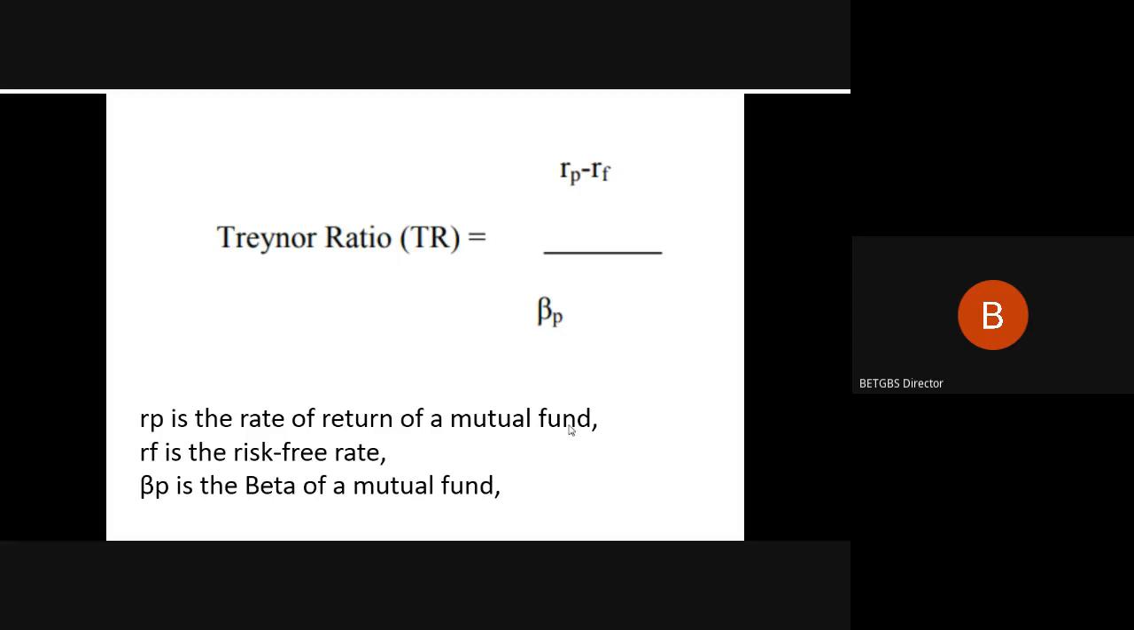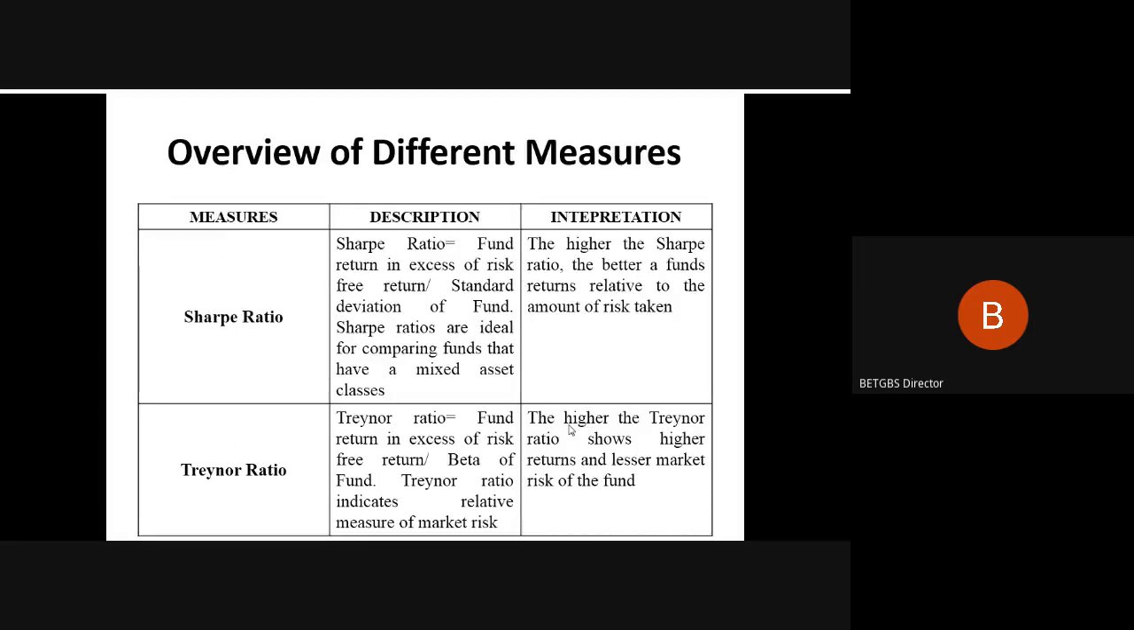So here also, if you're comparing two mutual funds, then obviously you have to take up the mutual fund which gives you the higher Treynor ratio, that is the TR. So this is what it is all about, the Treynor and Sharpe's ratio of performance evaluation of your mutual fund.